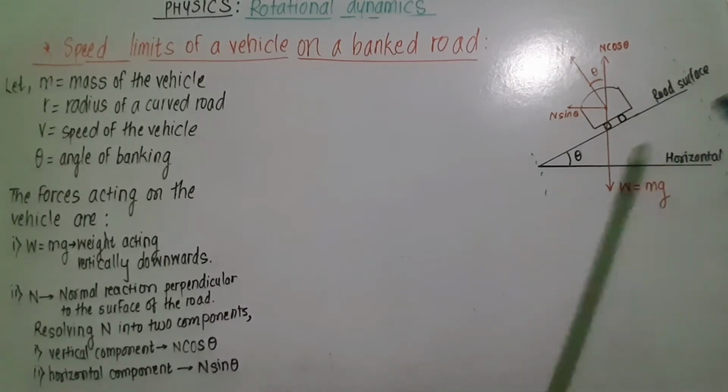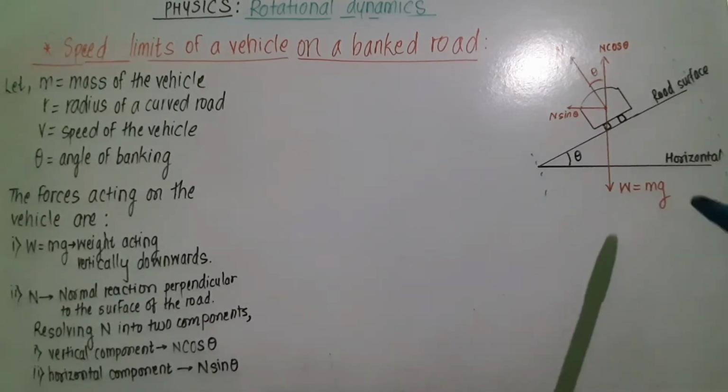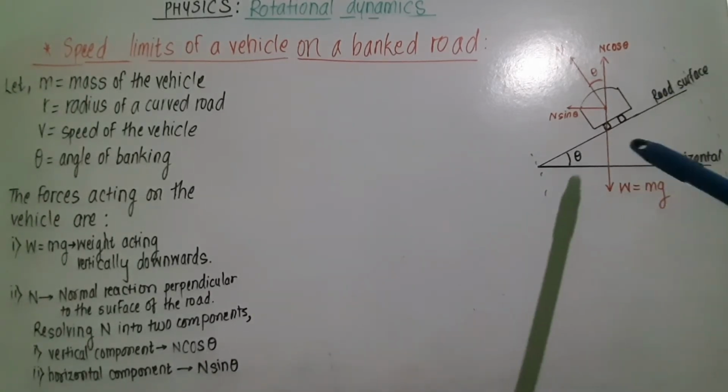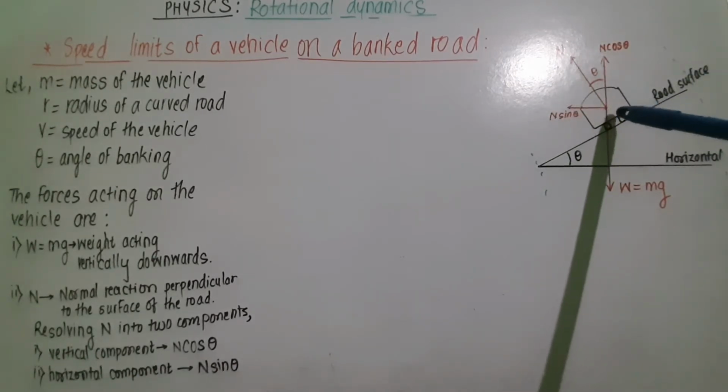Now we have already seen that when a vehicle is moving along a curved banked road, the forces acting on the vehicle are, first, weight mg acting vertically downward. Second, the normal reaction, which is acting perpendicular to the surface of the road.